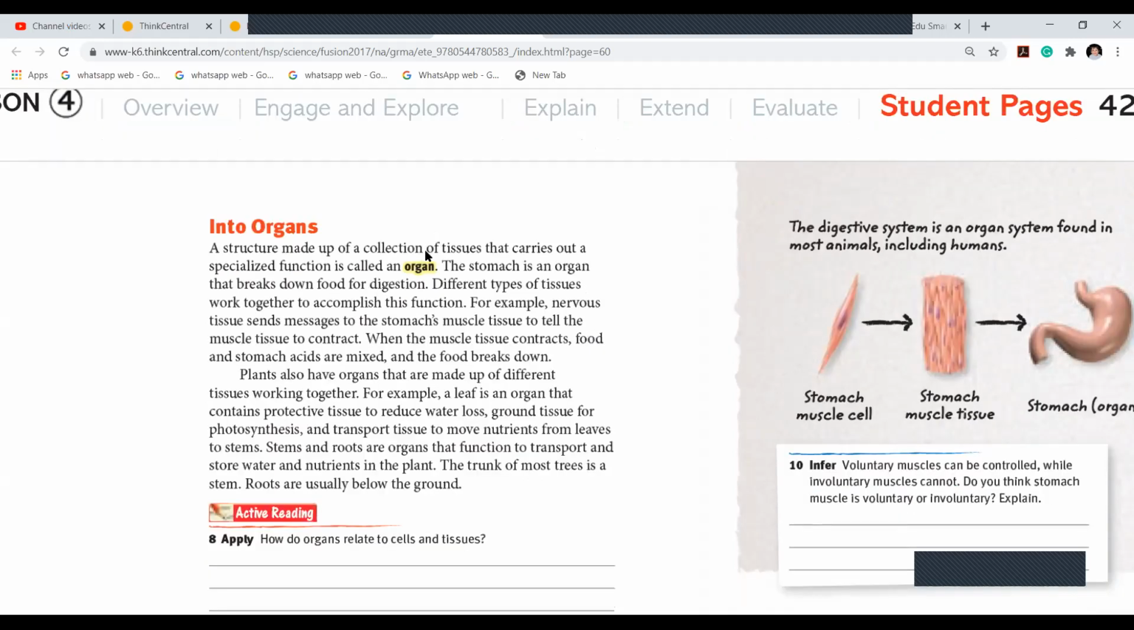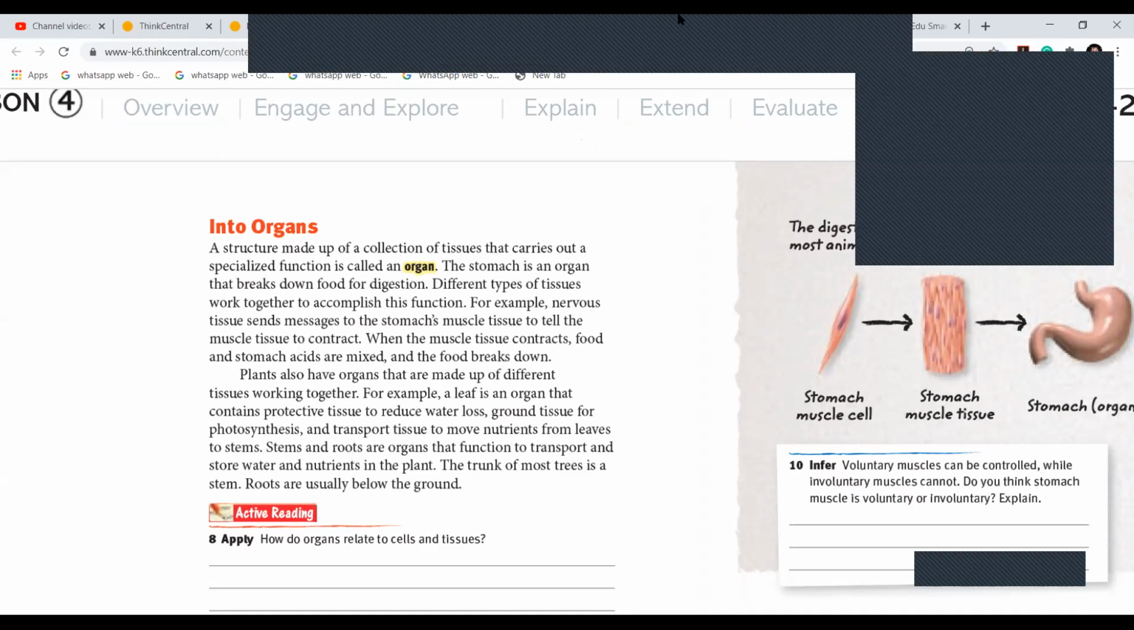A structure made up of a collection of tissues. You know that a collection of tissues is called an organ.